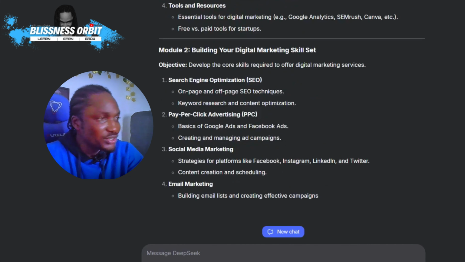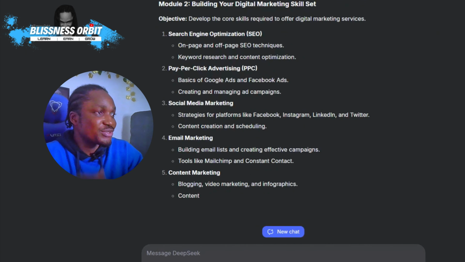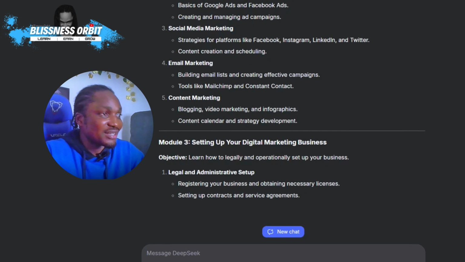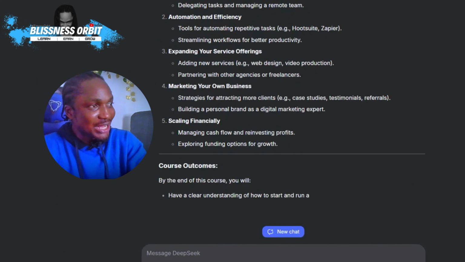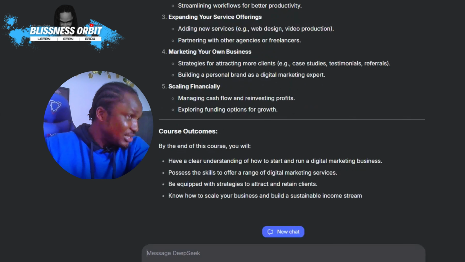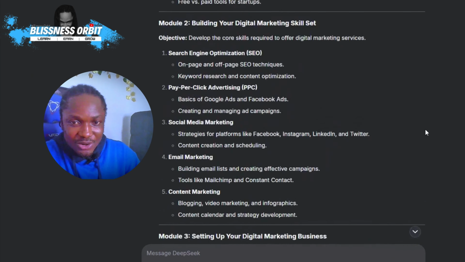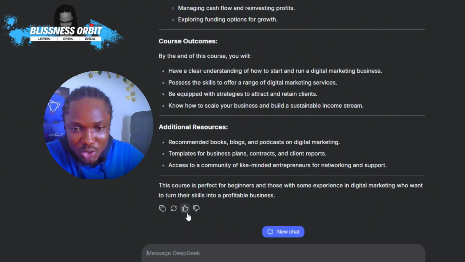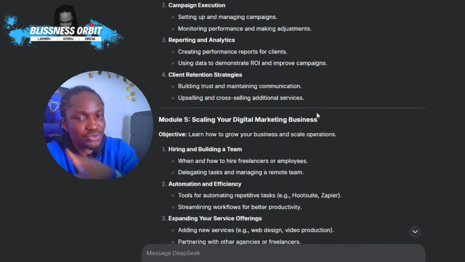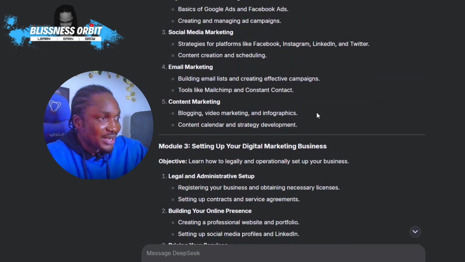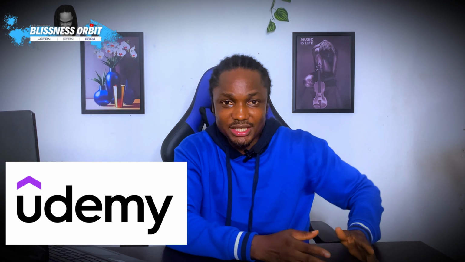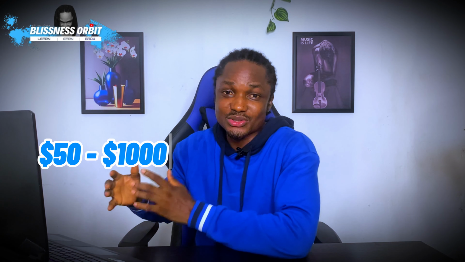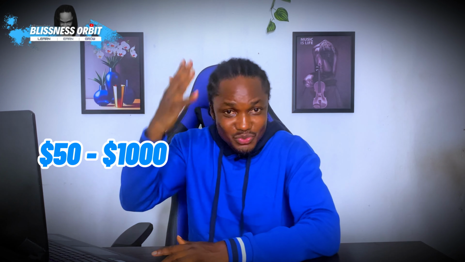And then once it's done generating this, what you want to do is to format and enhance this using Canva, whichever one that works best for you. After that, we can now carry this course. Remember, this is an e-course, right? DeepSeek has actually generated our course for us. We just scroll all the way up. We copy this course and take it to Google Docs, edit it, go to Canva and give it a cover. And then we can now carry this particular course right here, take it to Udemy, Gumroad or Thinkific, and then we can sell it right there. Now the earnings you can make from this one is between $50 to $1,000 per course, and you can scale even way higher than that.